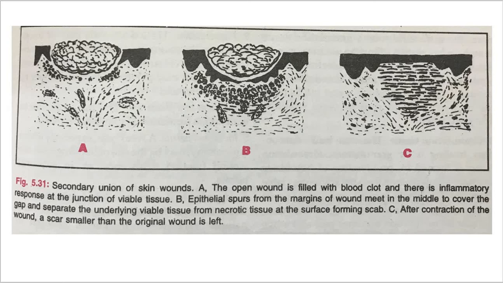Okay, now here you can compare diagrams A, B and C. In diagram A, the open wound is filled with blood clot and there is an inflammatory response.